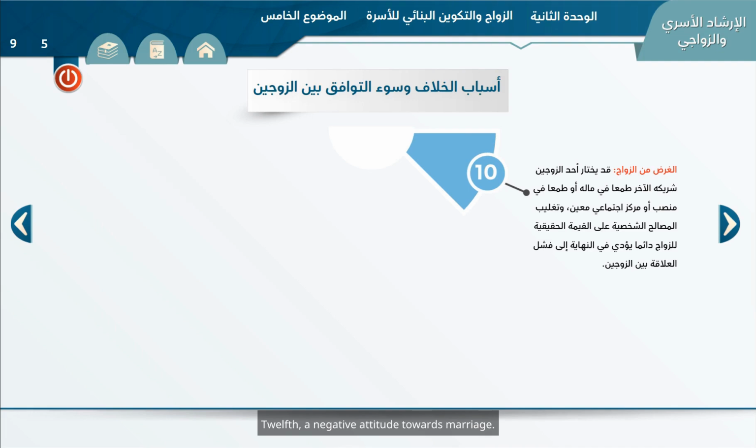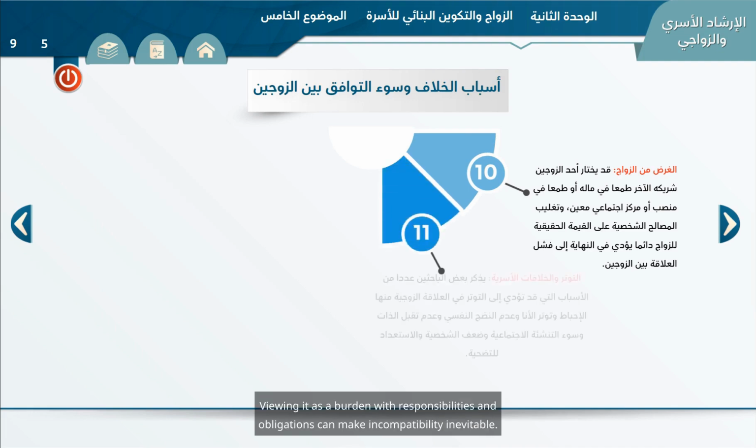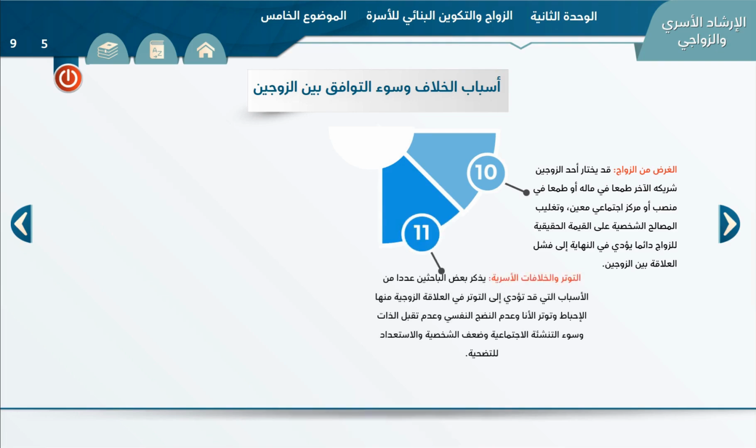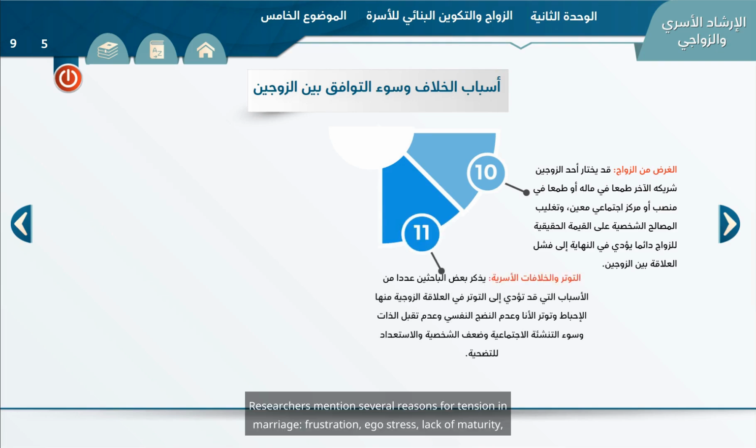Twelfth, a negative attitude towards marriage. Viewing it as a burden with responsibilities and obligations can make incompatibility inevitable. It is a burden that a person must bear, and it requires responsibility, raising children, and spending. If such trends exist, marital incompatibility is inevitable.